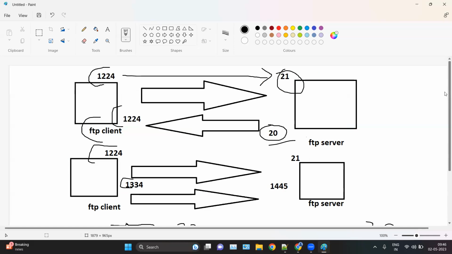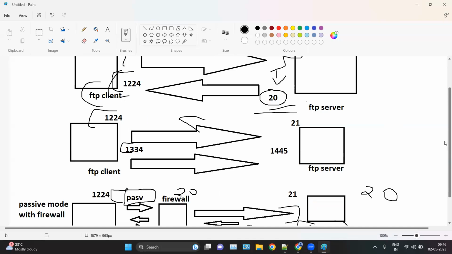And in the case of active mode, the connection initiates from the client side, which is for the connection, and second, for the data channel, the FTP server sends the request from port number 20. So here the port is 20, and it is sending to any random destination port. The connection has been originated from port number 20. That is for the data channel.